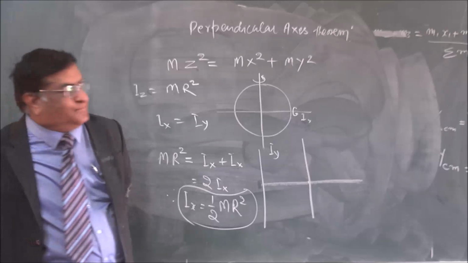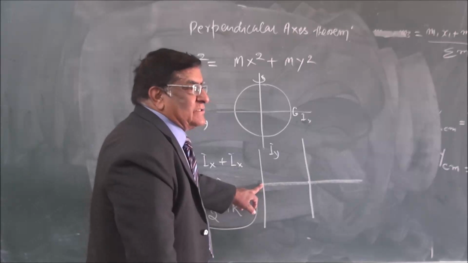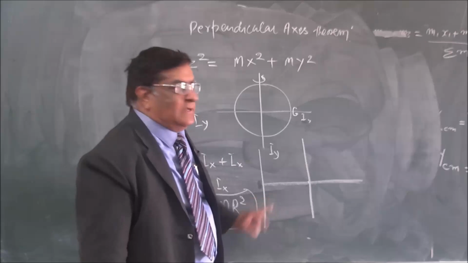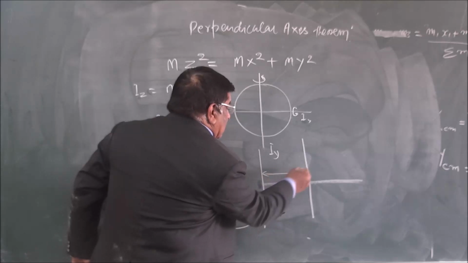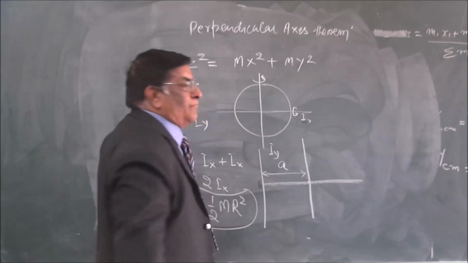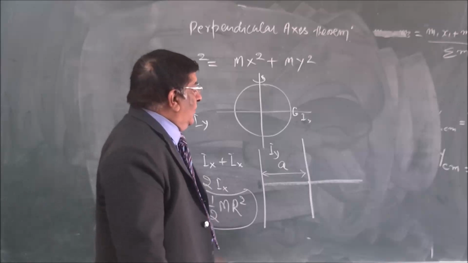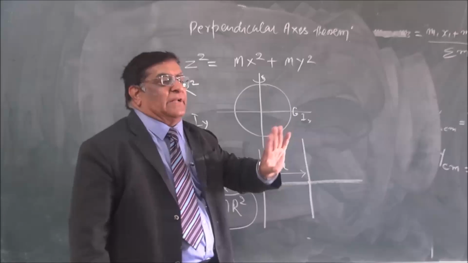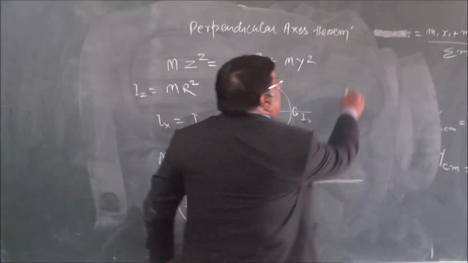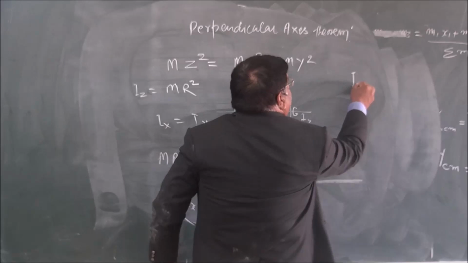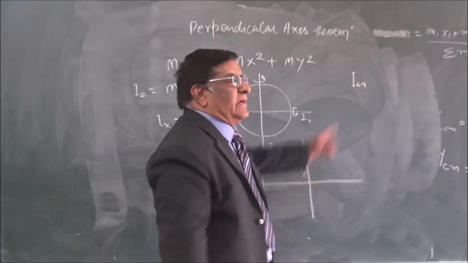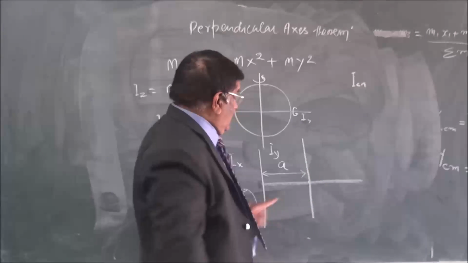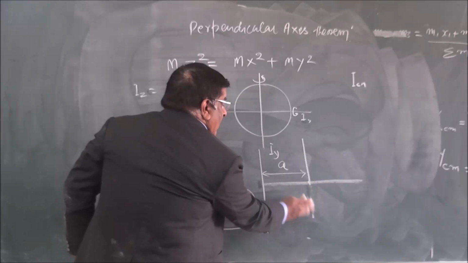Okay. So this axis parallel to this, number one condition, it must be at a certain distance. Let us say that distance is equal to A. Right. So when we rotate this body this way, it has a natural moment of inertia. How much is that moment of inertia? That is the moment of inertia for a regular shape about the center of mass. That is there. Plus